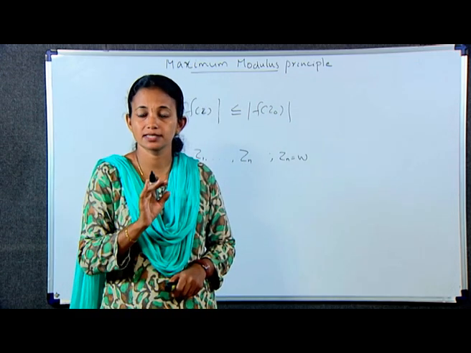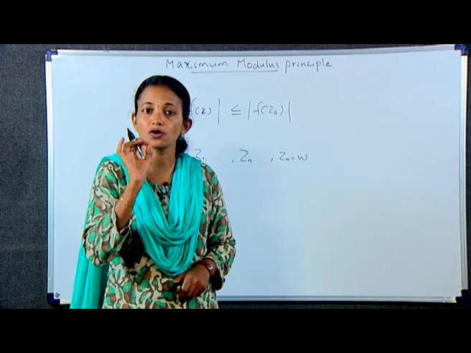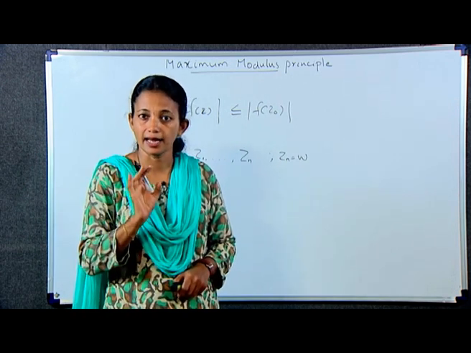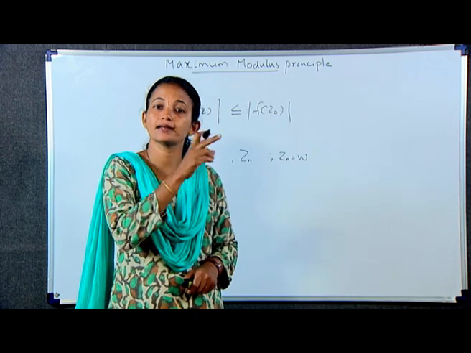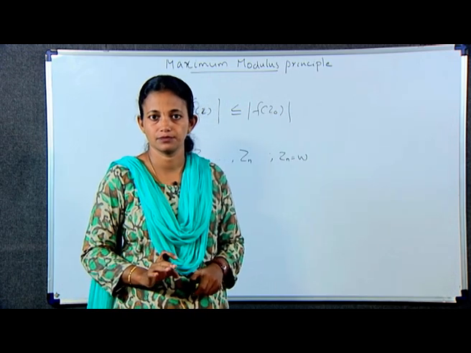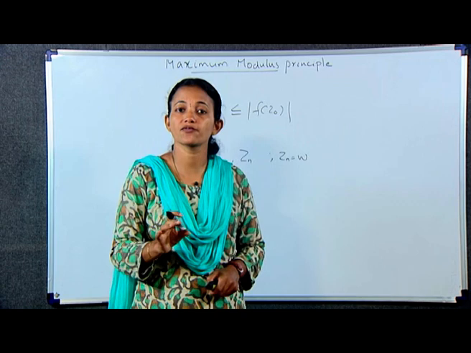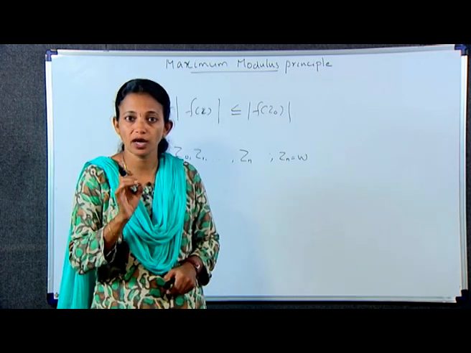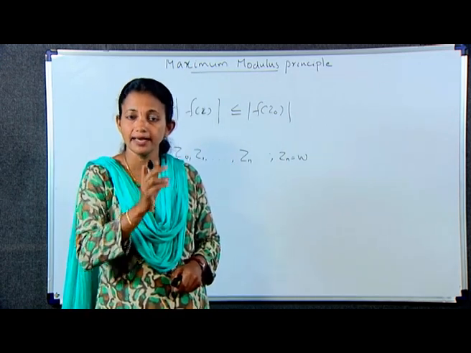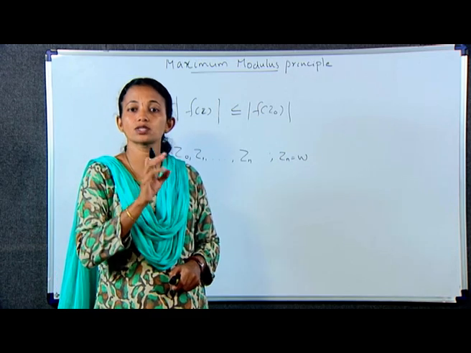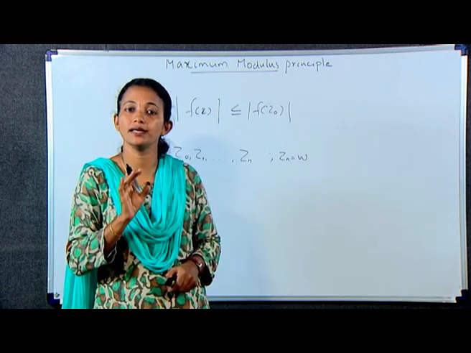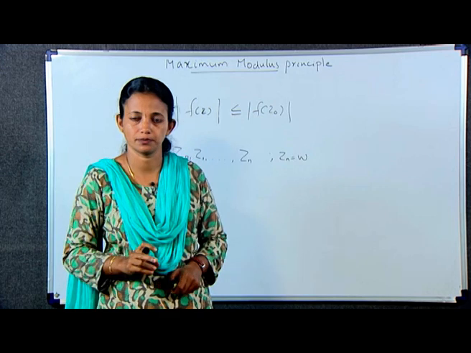Also, from that construction, it follows that the center of each neighborhood Nk lies in the neighborhood Nk-1. Since modulus of f(z) was assumed to have a maximum value in D at z0, it also has a maximum value in N0 at that point.